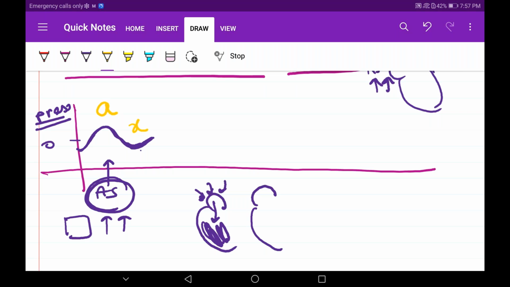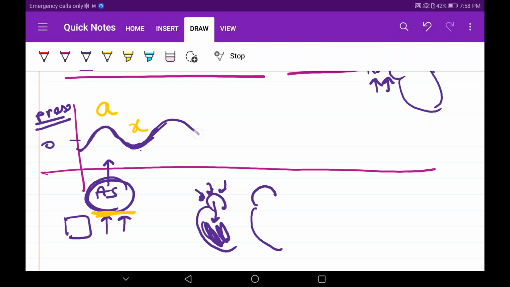No need to go into the details, guys. No need to go into the details of pressure curves. But the only thing you have to know is you have to mention this or draw this in the exam. You should draw this in the exam and just write the stages where it is appearing. That's all. No need to go into detail, but I will explain to you how it is occurring.